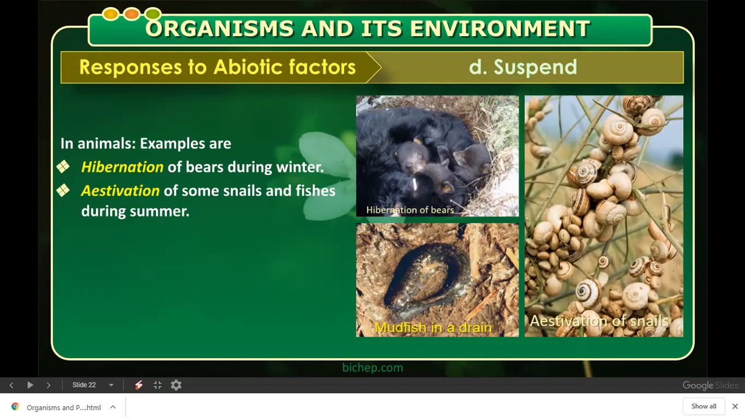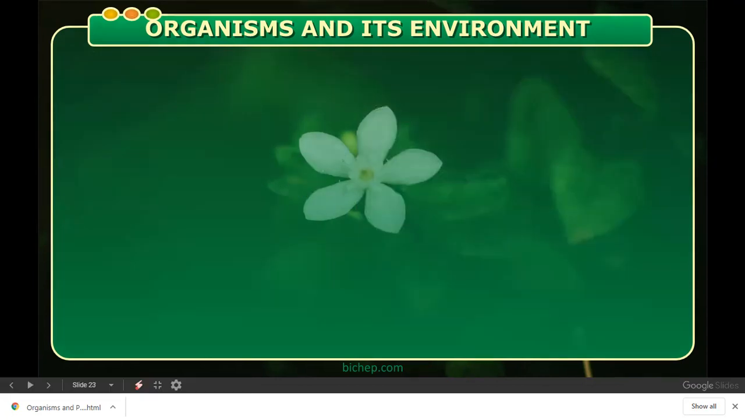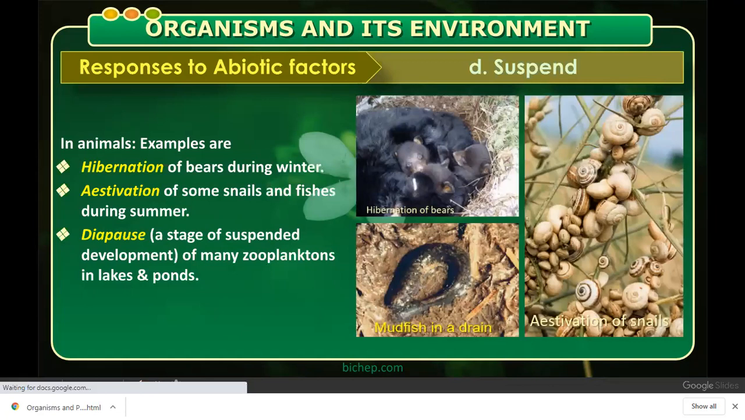Estivation in the snails, that is they remain dormant. उनमें कुछ भी movement नहीं होता है. Mudfish into a drain. इसको हम बोलेंगे it's called as diapause, a stage of suspended development. वो अपना growth होने नहीं देते उस वक्त. Of many zooplanktons in lakes and ponds. Okay, so hibernation, estivation, and then diapause, it comes under suspend.